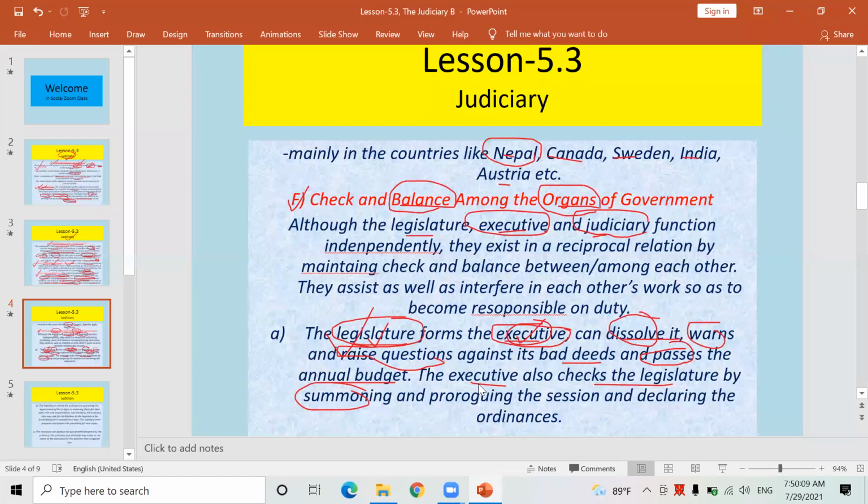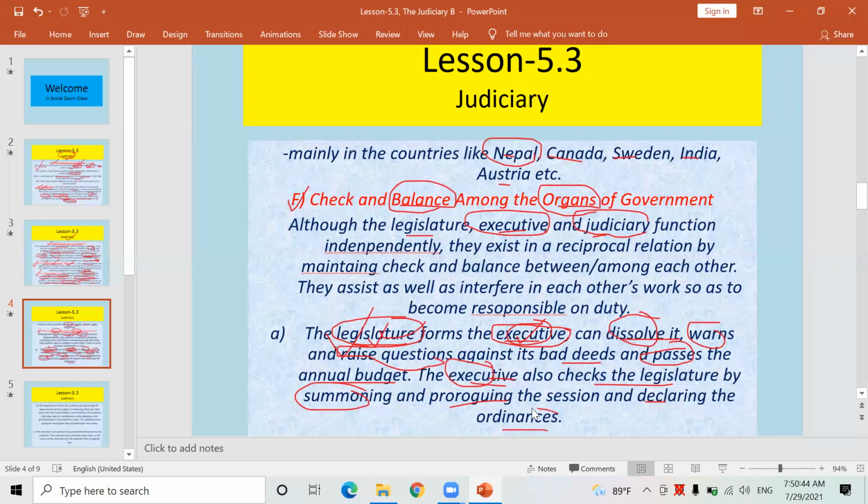Executive, when to hold the meeting of the legislature, the executive does the work of calling the meeting. You know, whether to continue or discontinue, such decisions can also be made by the executive. The meeting of the parliament, the session of the legislature, can also be prorogued. At the same time, the executive, Nepal government or government, can declare the ordinance also.